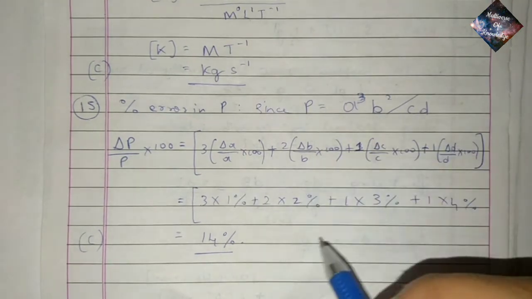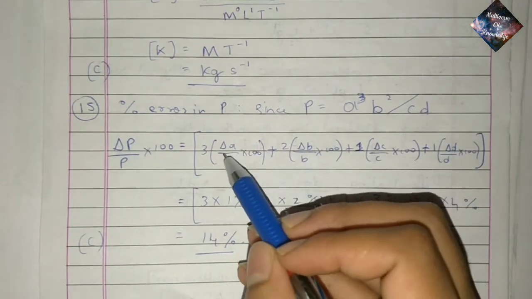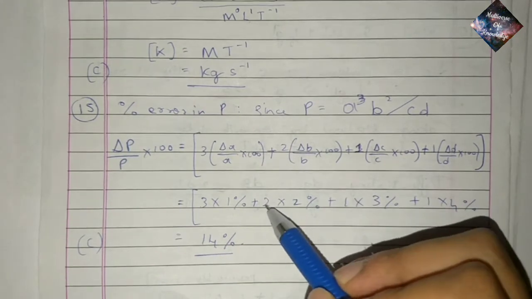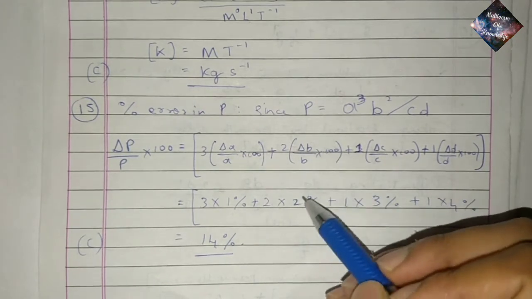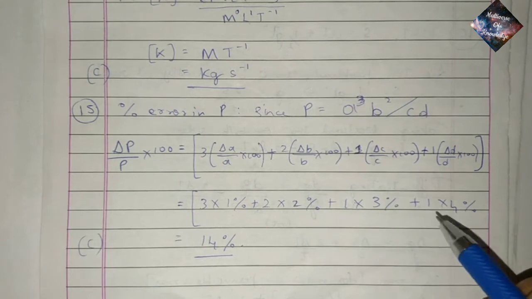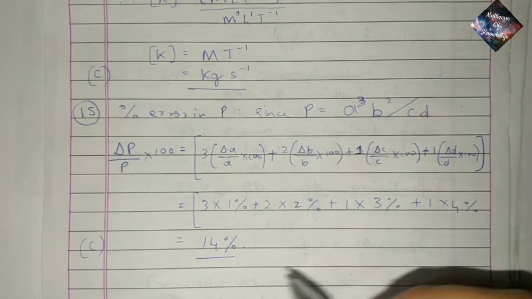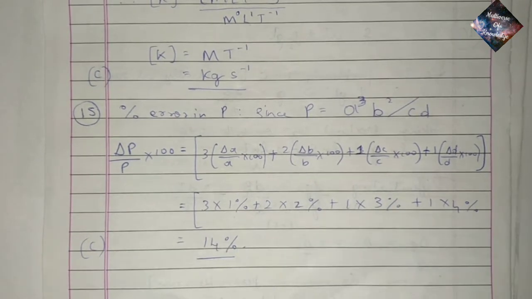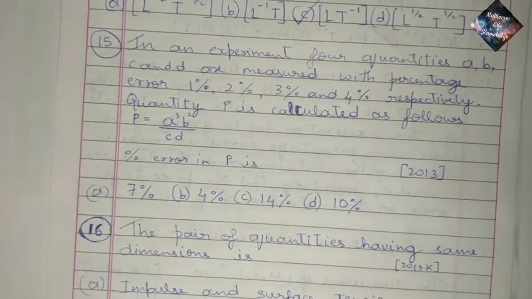So 3 into the percentage error in A, as given in the problem, is 1%, plus 2 into delta B by B into 100 is 2%, plus 1 into 3%, plus 1 into 4%. So by solving you get 14%. It is option C.